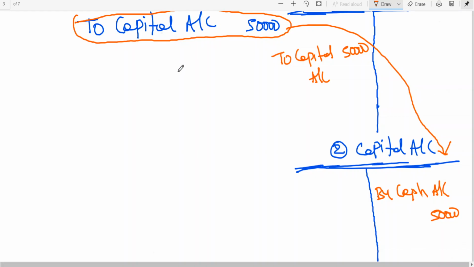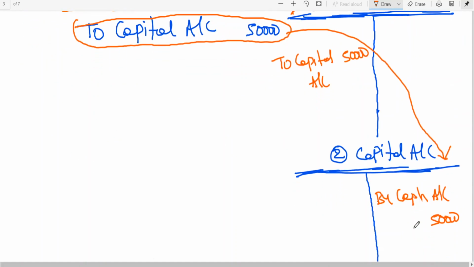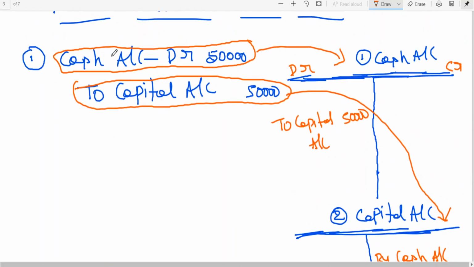I repeat once again. Cash account debit side, this is debit side, no? You write the opposite account. What is the opposite account here? Capital account. Capital account credit side, you should write the opposite account. What is the opposite account? Cash account. Clear to all of you? Now next, let me take one more example.